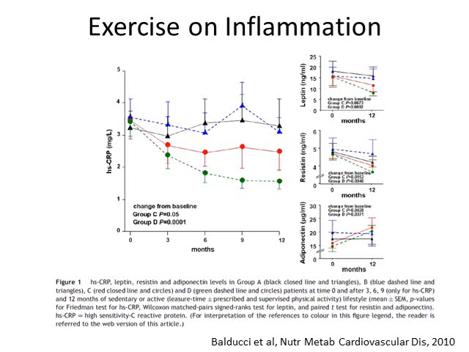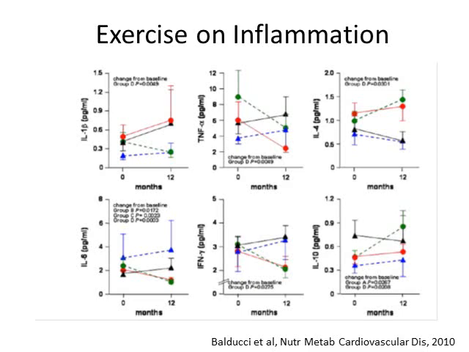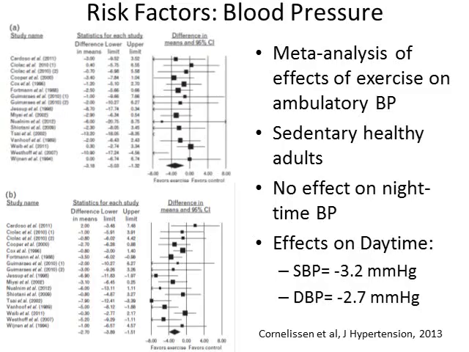Yeah, so this was a study that was already presented in class. April presented this last week. This is that Balducci article. This is the article that really shows more effectively than any other study an overall positive change on the inflammatory status of the body with exercise training, because we see increases in anti-inflammatory cytokines and decreases in pro-inflammatory cytokines. Both of those things are going to be helpful for decreasing overall inflammation, which is going to help with that overall plaque. Same thing here, just some more of those graphs. Make sure to get back into that Balducci article and take a look at those.